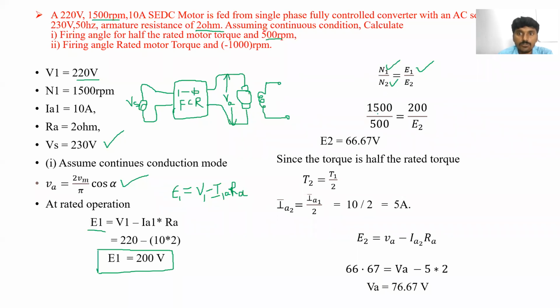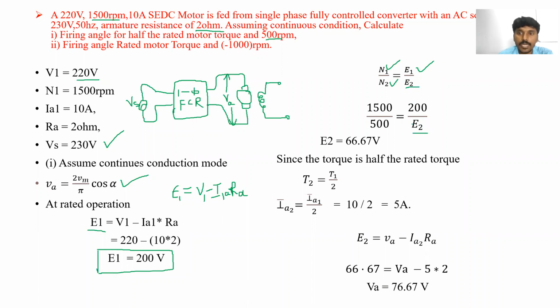N1 is 1500, N2 is 500, and E1 is 200, but we don't know E2, so we are going to find it.